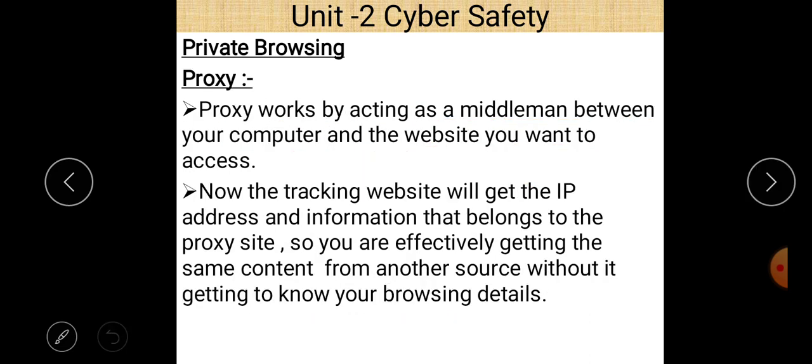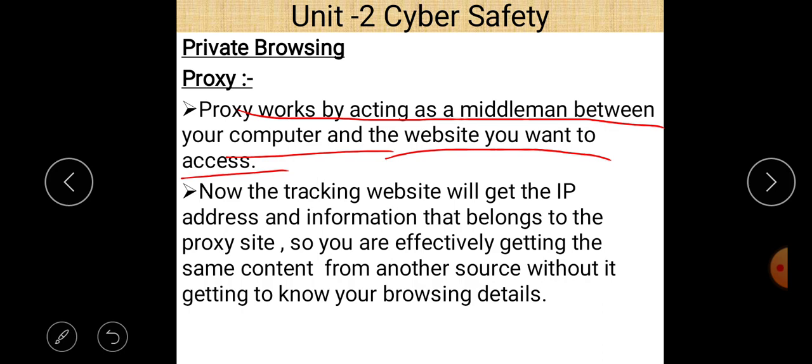Next is a proxy. That is another type of private browsing, as the name says, proxy. A proxy works by acting as a middleman between your computer and the website you want to access. Now the target website will get the IP address and information that belongs to the proxy site. So you are effectively getting the same content from another source without it getting to know your browsing details. That is the main advantage of the proxy.